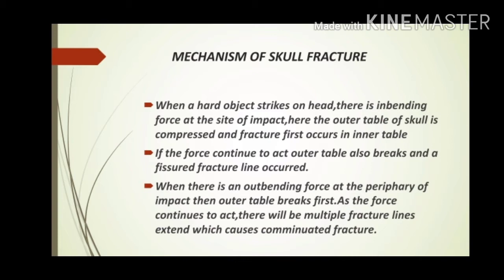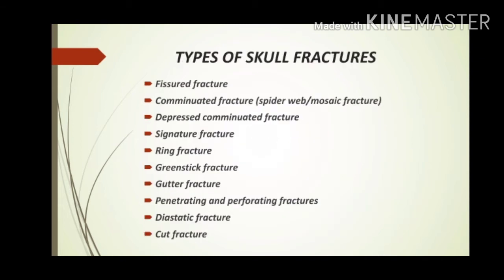If there is an outbending force at the periphery of impact, the outer table breaks first, and as the force continues to act, there will be multiple fracture lines extending which may cause a comminuted fracture. When the skull is compressed between two hard objects, as in traffic accidents, there will be fractures due to general deformity of skull. Then we are coming to the types of skull fracture.